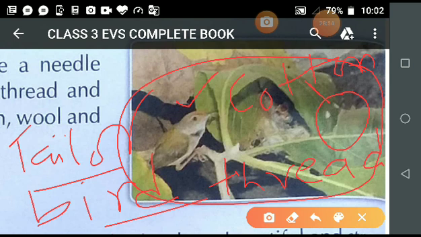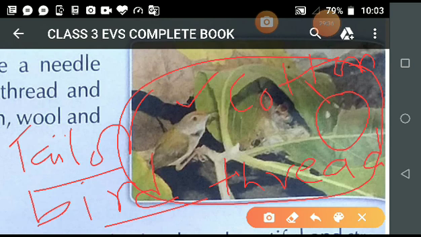One more time I repeat it. The tailor bird makes its nest with long leaves. What type of leaf are they using? They are making their nest with long leaves that you observe in the picture. Leaves are not small, they are big leaves, so long leaves. Next, they stitch two large leaves. So how do they make a hole? A tailor is using a machine. A bird can't use a machine. So how is it making a hole in the leaves? It is making a hole with the help of its beak.